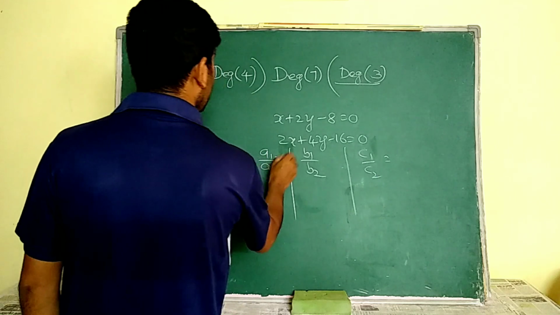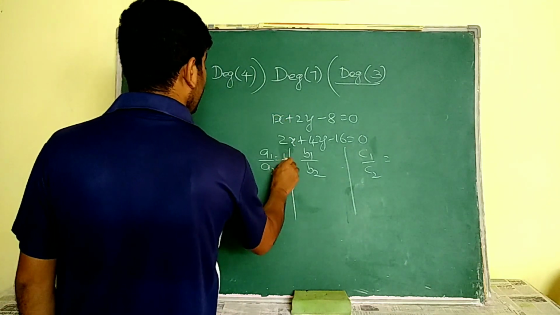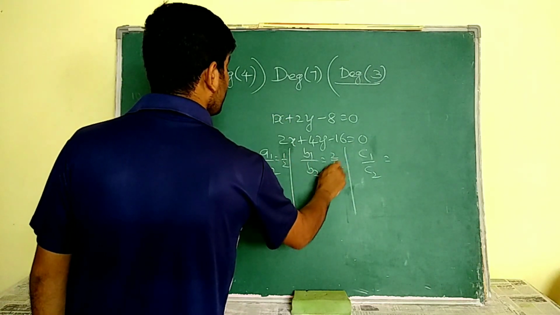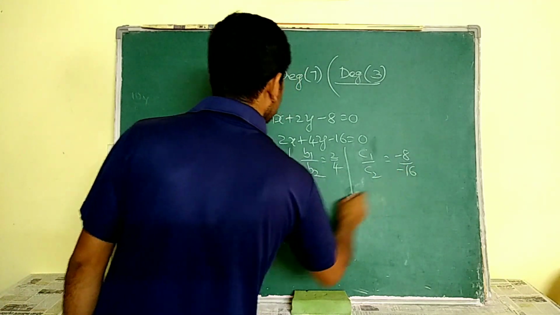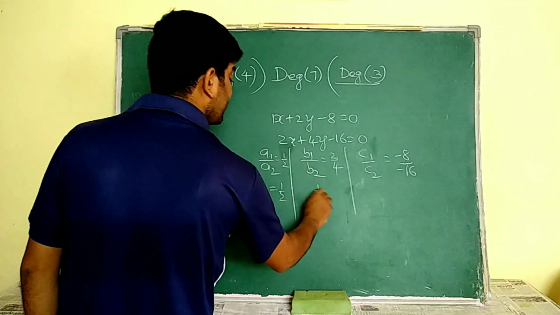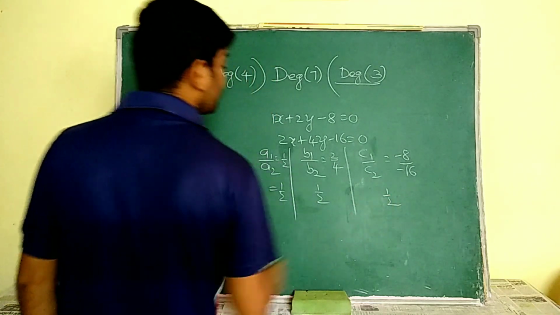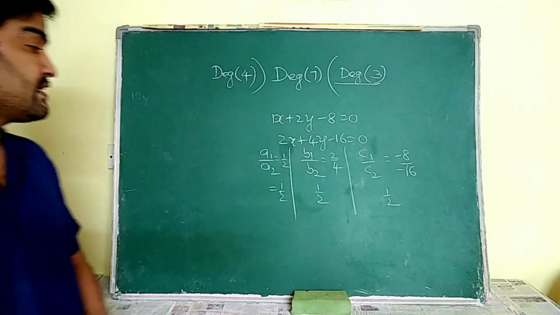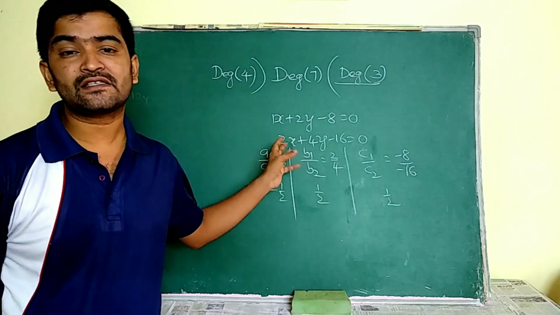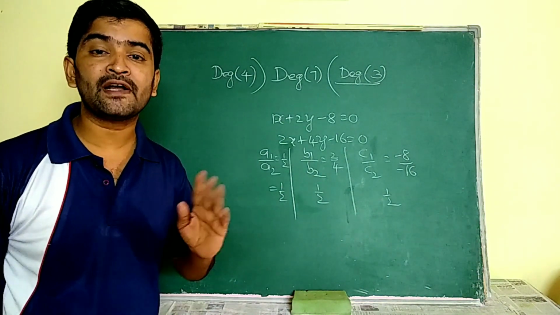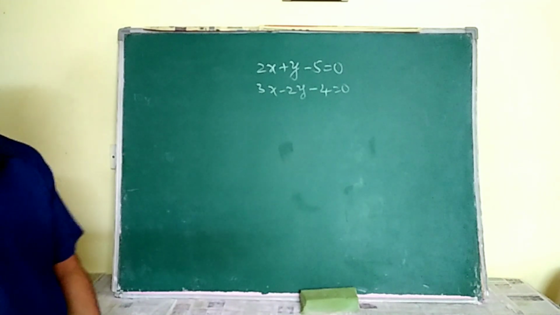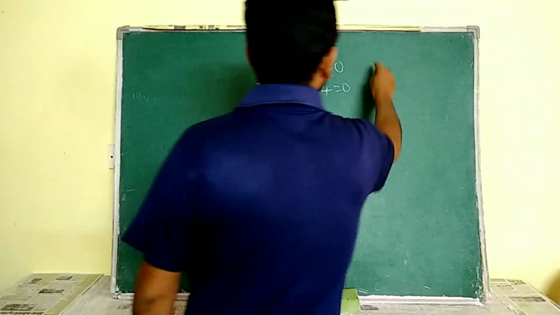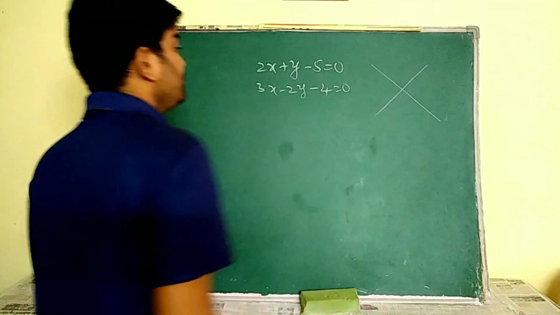See, a1 by a2 means it is 1 by 2, b1 by b2 means 2 by 4, c1 by c2 means -8 by -16. See, it is 1 by 2, it is 1 by 2, it is also 1 by 2. Here all the ratios are the same. That means this system of equations has infinitely many solutions. Now asking the intersecting point of those two lines.